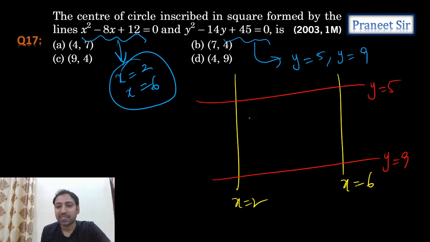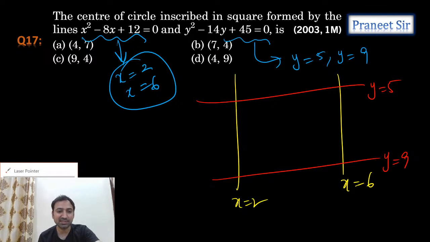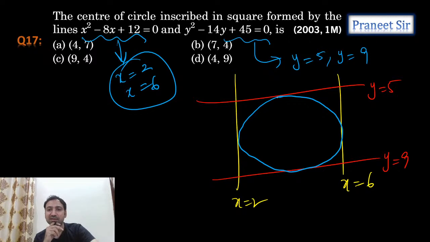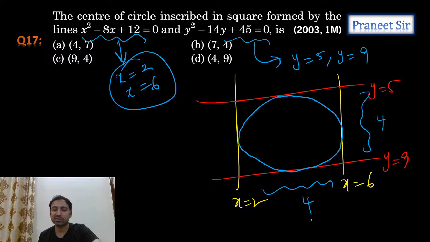Right, so guys, we can calculate all these points easily and actually we need to calculate the center of the circle inscribed in a square. So what is the center of the circle inscribed in a square? So this is the required circle. Can I say that this is the required circle? Correct. So can I say that this is a square? Why? Because the distance between these is how much? 4. And what about the distance between these two? 4. It's a square. Correct.